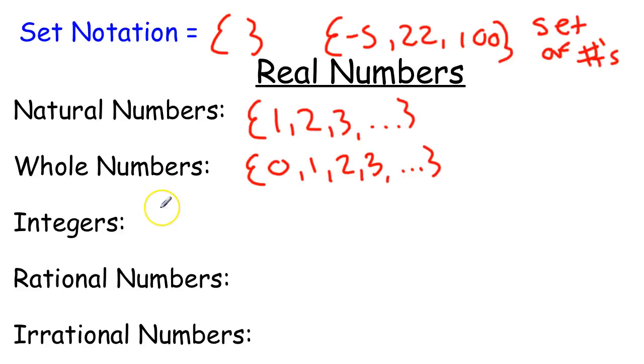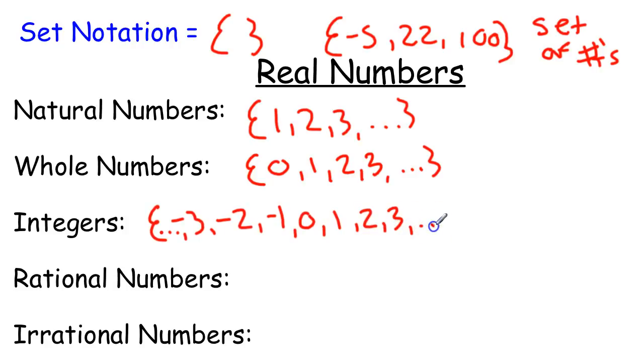Another big math invention, a big math idea, was when someone owed somebody something. So let's say Steve owed Bobby 5 sheep, so he would have -5. So integers include negative numbers, and let me start with -3, and this actually goes forever in the negative direction. Then -2, -1, 0, 1, 2, 3, blah, blah, blah, into infinity. So those are integers. They include negative numbers. They also include all the whole numbers and natural numbers.